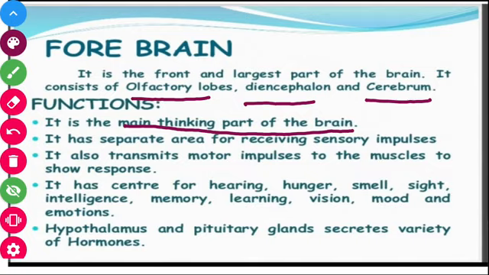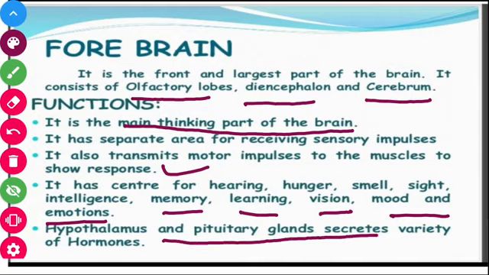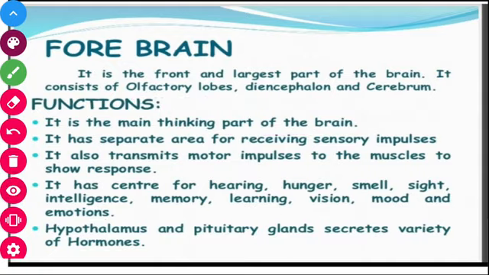It has a separate area for receiving sensory impulses. It also transmits motor impulses to the muscles to show the response. It has centers for hearing, hunger, smell, sight, intelligence, memory, learning, vision, mood and emotions. So all those activities go on in our forebrain. The hypothalamus and pituitary secrete a variety of hormones, and we will learn about the different types of hormones and their actions in our body later on.